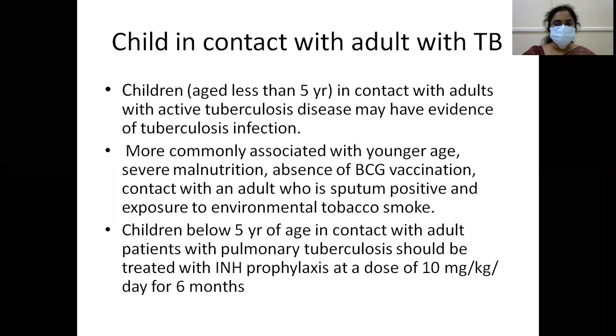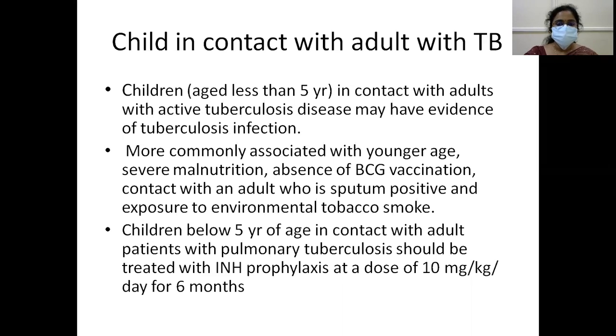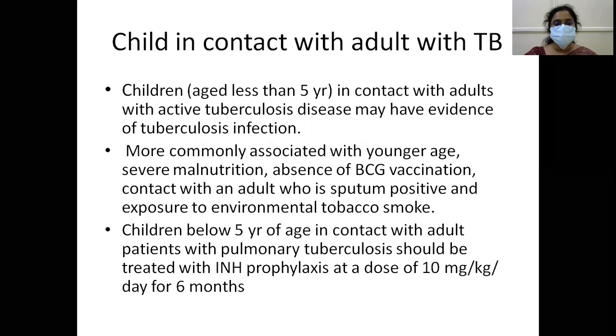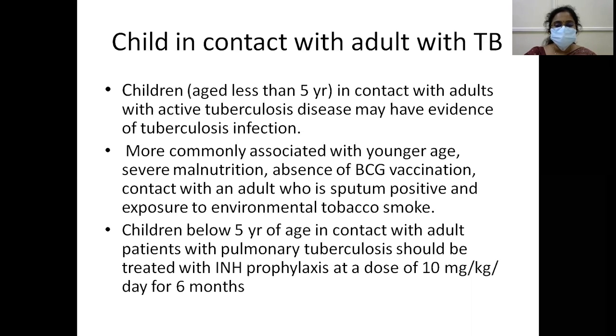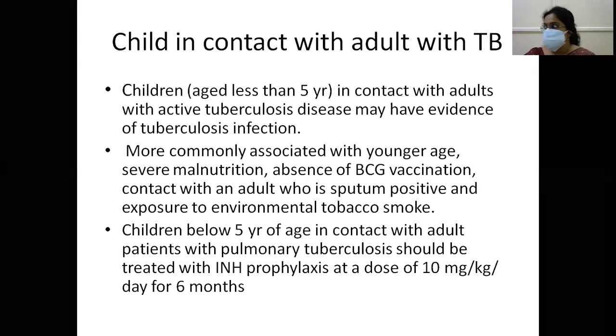Child in contact with adult with TB. Children aged less than 5 years in contact with adults with active TB may have evidence of tuberculosis infection. It is more commonly associated with younger age, severe malnutrition, absence of BCG vaccination, and contact with an adult who is sputum positive. These children are more prone to have TB infection. Children below 5 years of age in contact with an adult patient with pulmonary TB should be treated with INH prophylaxis, 10 mg per kg per day for 6 months.